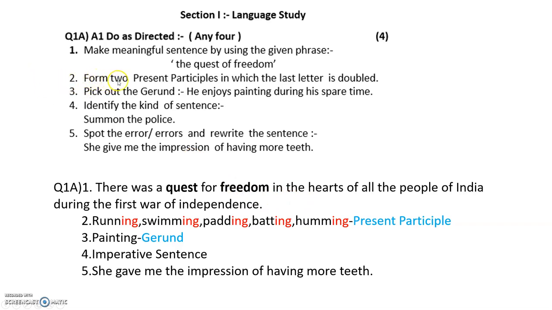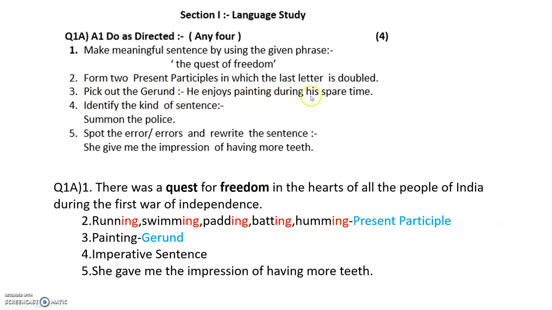Now the second one is form 2 present participles in which the last letter is double. Now present participles means it will be ing. Always remember that. So I have put more than 2 answers here. You have running, swimming, padding, batting, humming. Present participles. You can see ing there. And the last letter of each of these words is doubled. You can learn these words because sometimes when you get a question like this, you can just straight away write the answer.